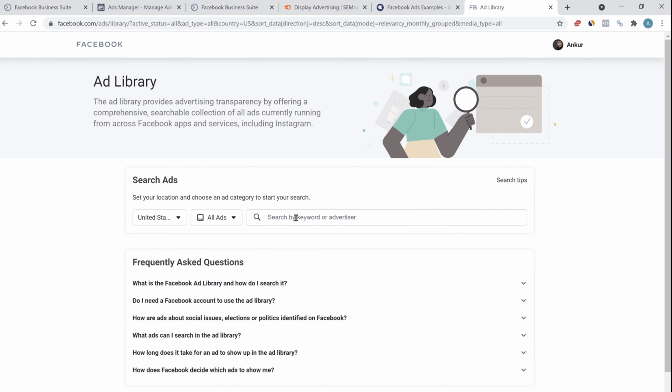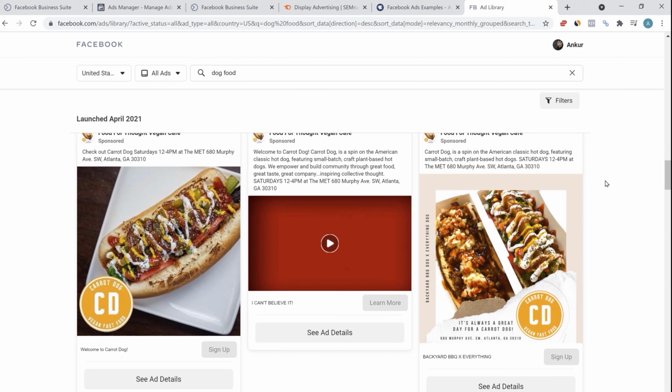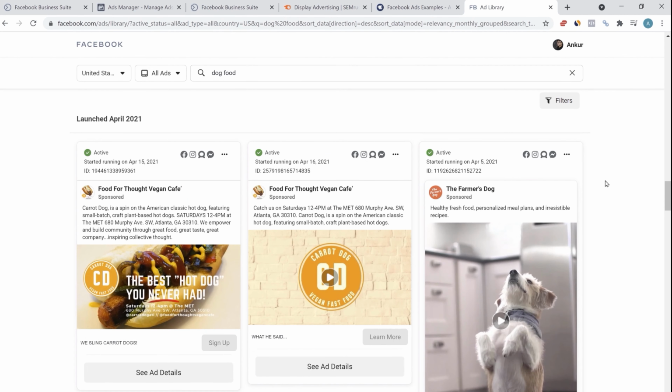We have a different company here, Dr. Marty Pets. So this tool will really help you out in looking at different companies in your niche who are running ads. This will give you some inspiration, some ideas. I'm not recommending you guys to exactly copy the ads, but take some inspiration and try to be innovative. Try to combine the innovation with how your product should be presented to the audience. As you can see for yourself, most of the people are running video ads because video ads are giving the best return these days.